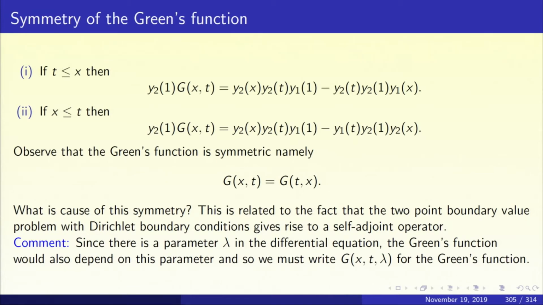Now, look at the right hand sides. The first terms on the right hand sides match. Look at the second terms, y2t, y2 of 1, y1x and y1t, y2 of 1, y2 of x. Now, y2 of 1 is common. The other two terms are y2t, y1x and y1t, y2 of x. So, when you replace x by t and t by x, these terms get interchanged. In other words, we have proved that the Green's function is a symmetric kernel. g of x t is the same as g of t x.